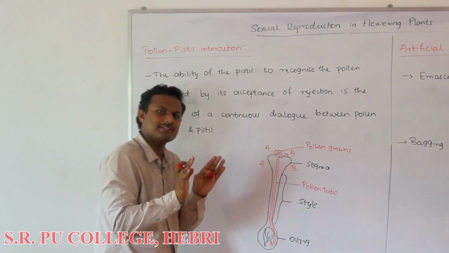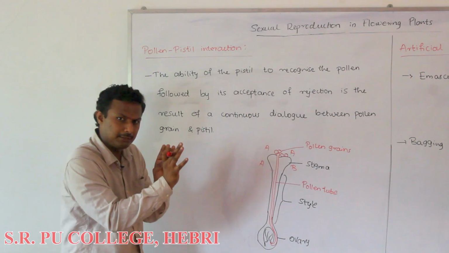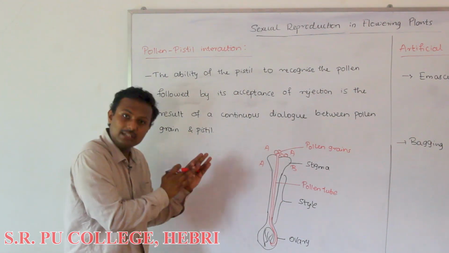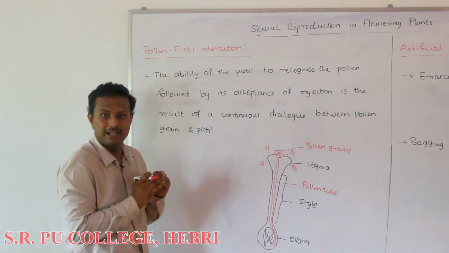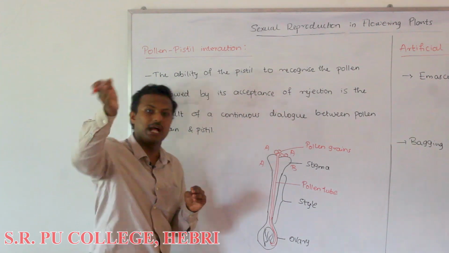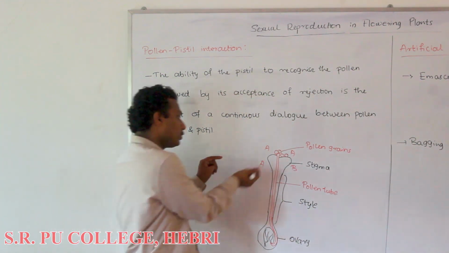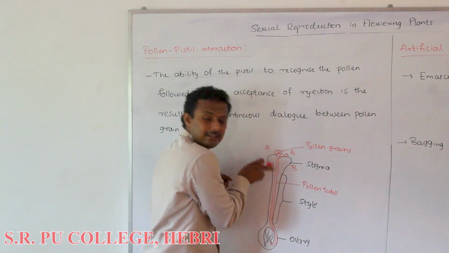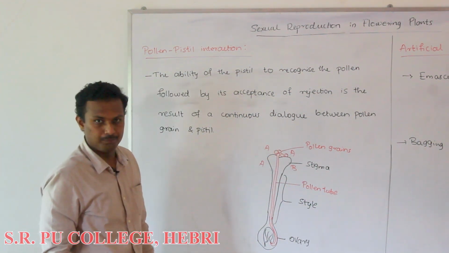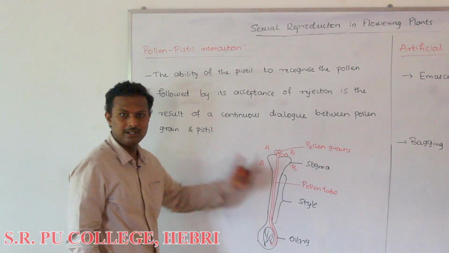It may not always be necessary that a cross-pollinated plant rejects the pollen grain of the same flower, but in most cases, in order to encourage cross-pollination and discourage self-pollination, the pollen grain of the same flower will be rejected during this pollen-pistil interaction. I hope you have understood. So this is the concept of pollen-pistil interaction.